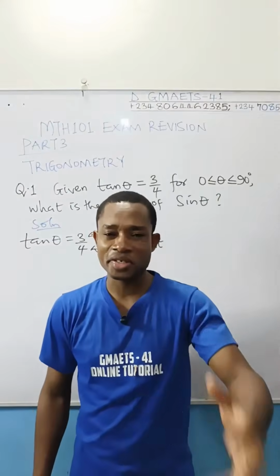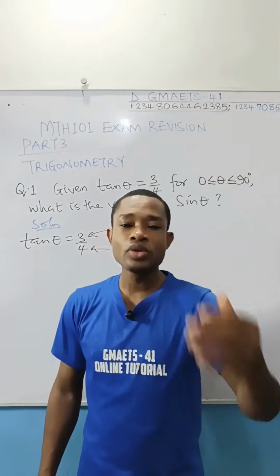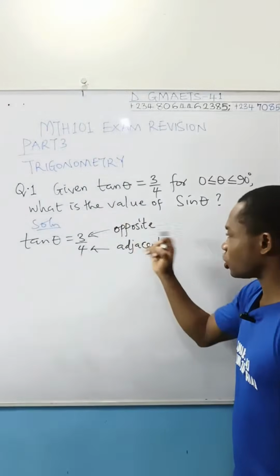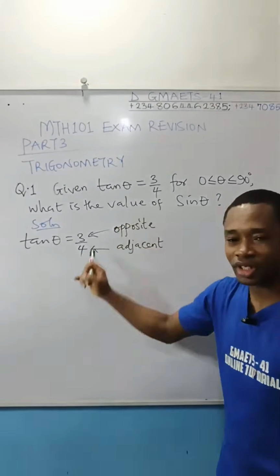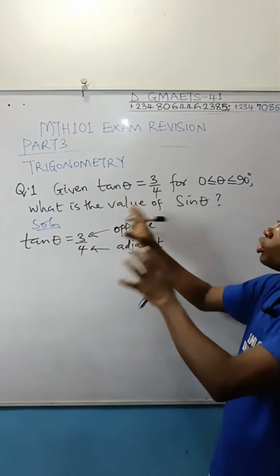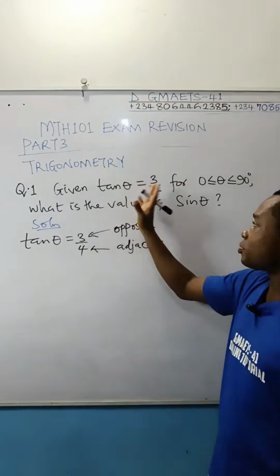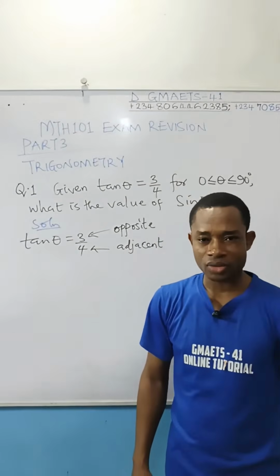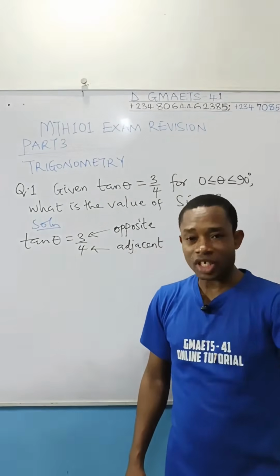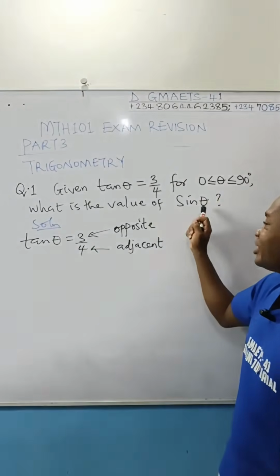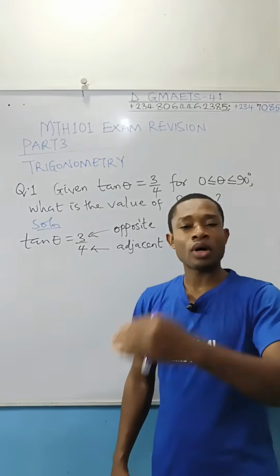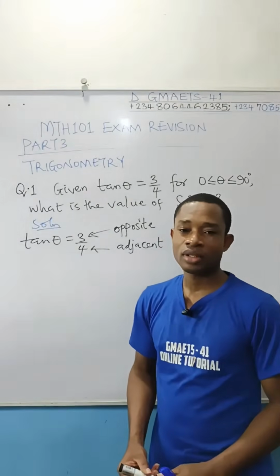You are asked to find sine theta. Sine theta is equal to opposite over hypotenuse. So your problem is just to know the hypotenuse of the right angle triangle that this problem was extracted from, because this is a right angle triangle problem. Once you know the hypotenuse, opposite over hypotenuse will give you sine theta.